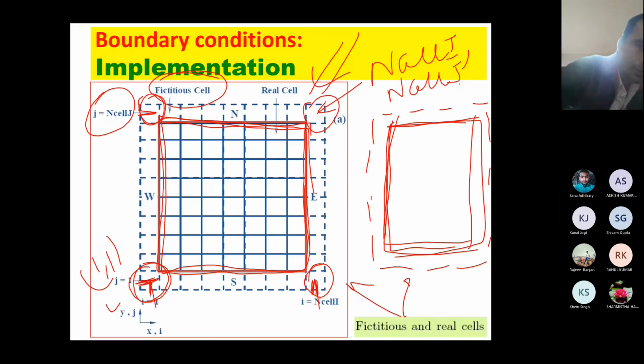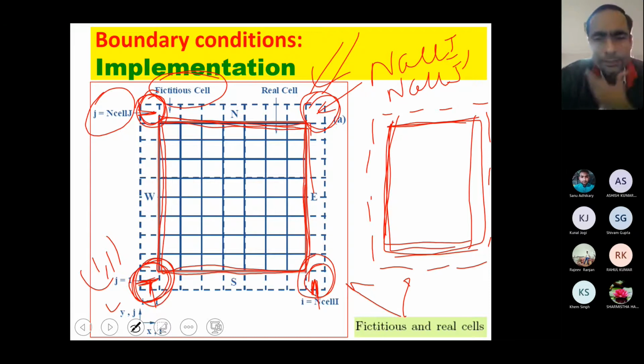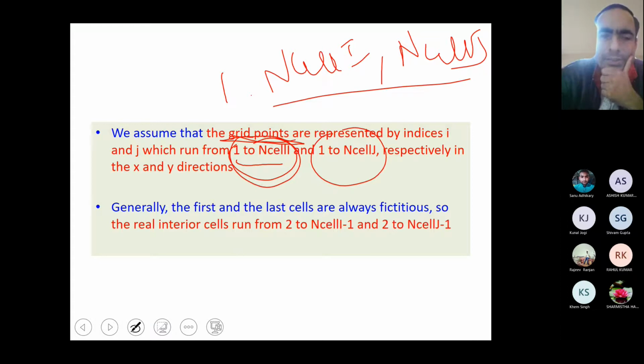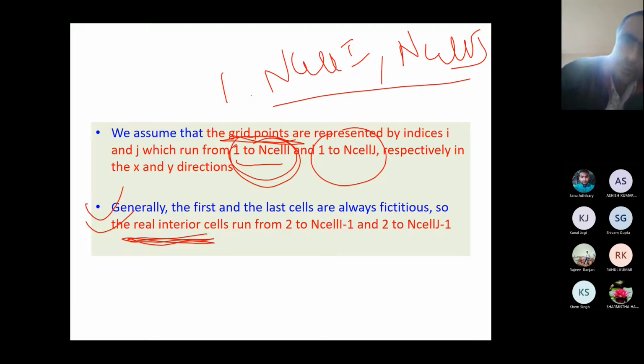Whatever the corner centroids of these are, the points available at the center are the fictitious cells. So obviously their grid points are also fictitious. Now you can understand from this that in the calculations we have to consider only the real interior cells or real points. So you have to exclude these points.